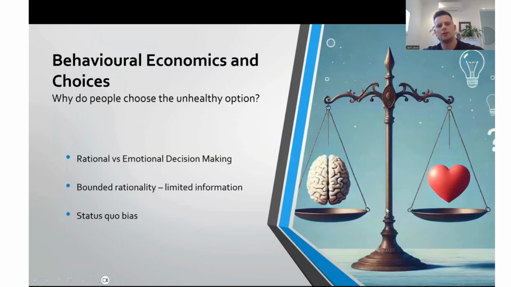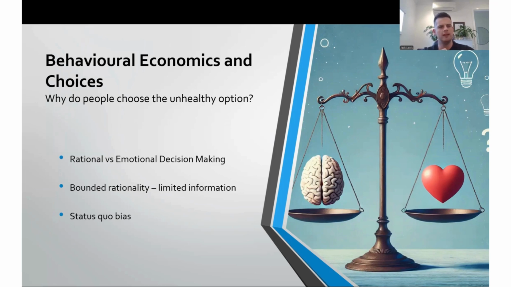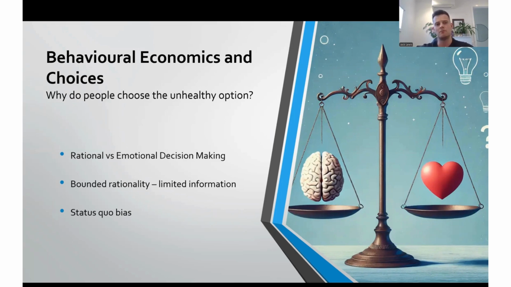Moving on to behavioral economics. Lastly, we're using the scope of behavioral economics. We will examine why someone would choose an unhealthy food option, even if we would prefer change and have enacted change. Basic economics assumes that all humans behave entirely rationally when making decisions. However, this is a flawed assumption, as humans are emotional creatures and human psychology interacts with rational thought during the decision-making process. Instead, we refer to bounded rationality.